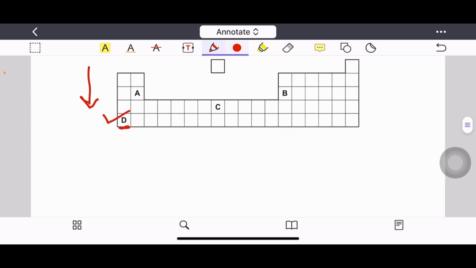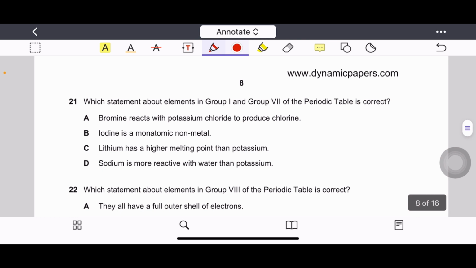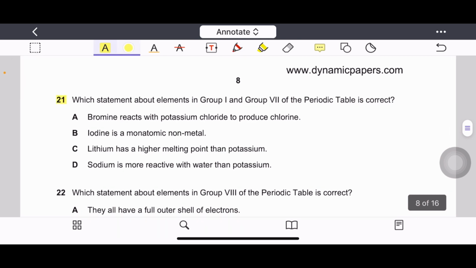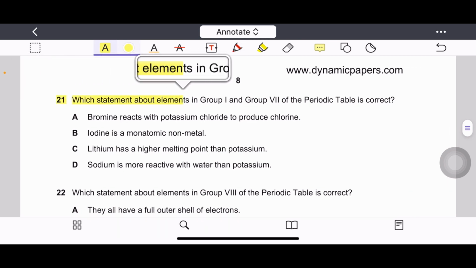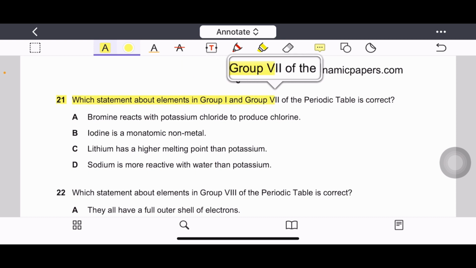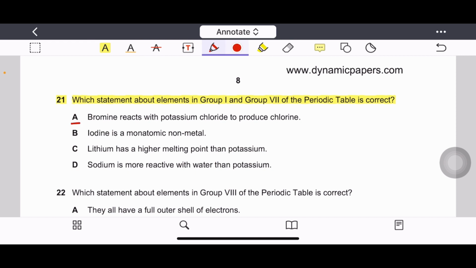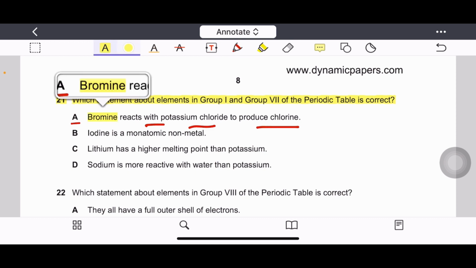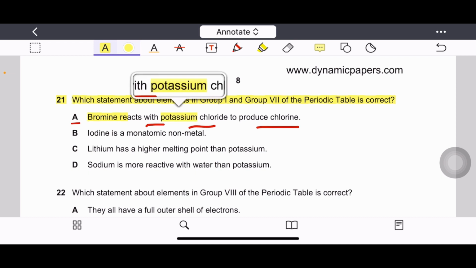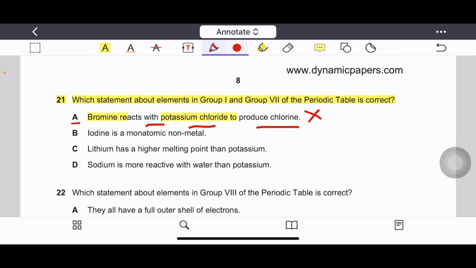Question number 21. Which statement about elements in group 1 and group 8 of the periodic table is correct? Option A. Bromine reacts with potassium chloride to produce chlorine. Because bromine is less reactive than chlorine, it cannot displace chlorine from potassium chloride, so the option is wrong.